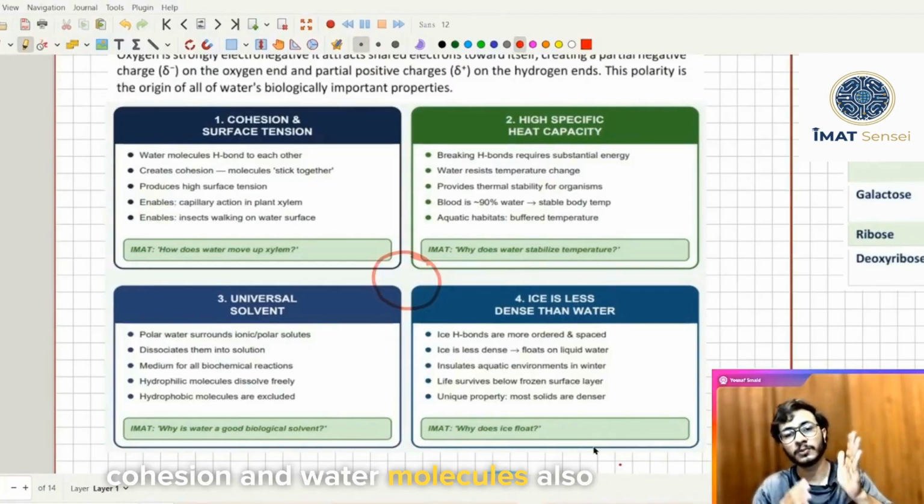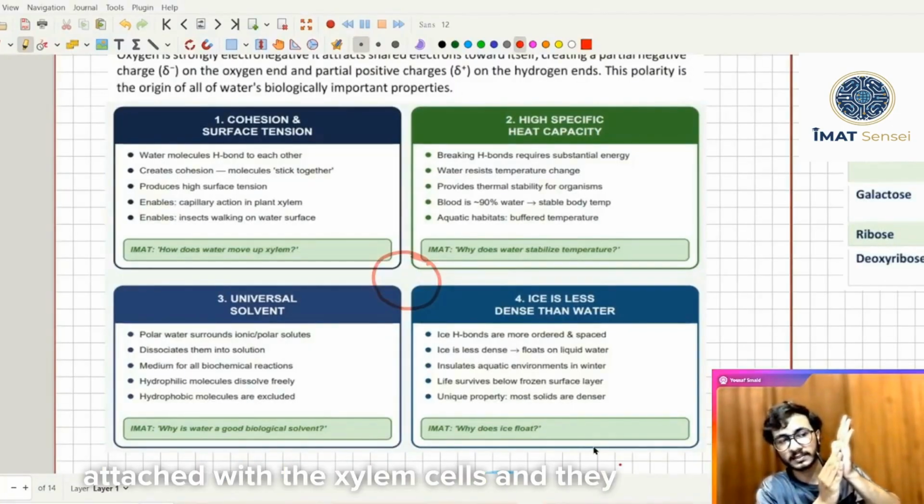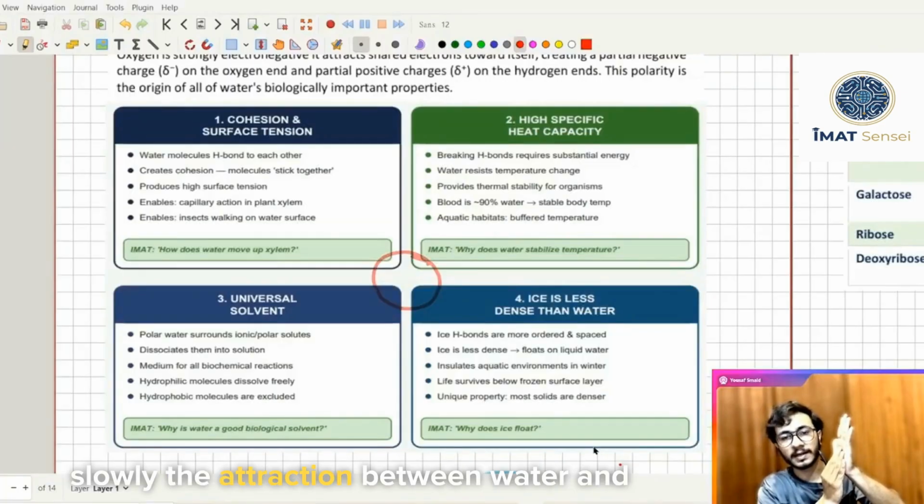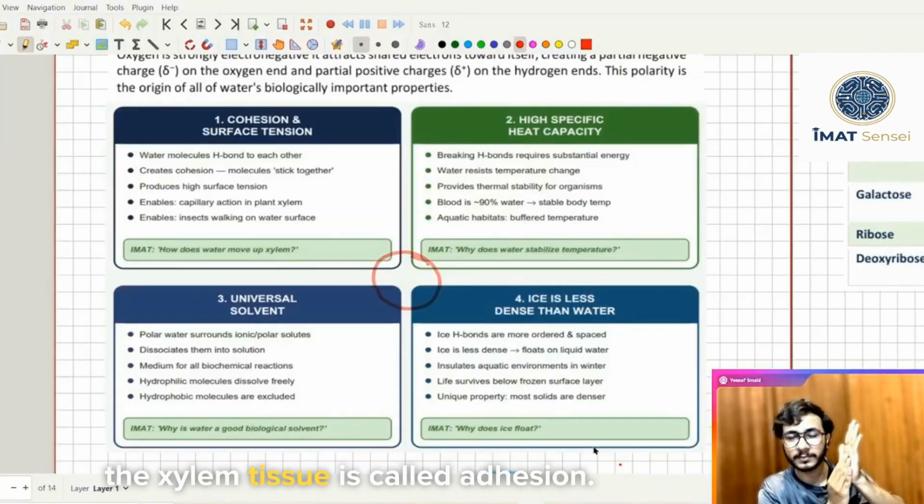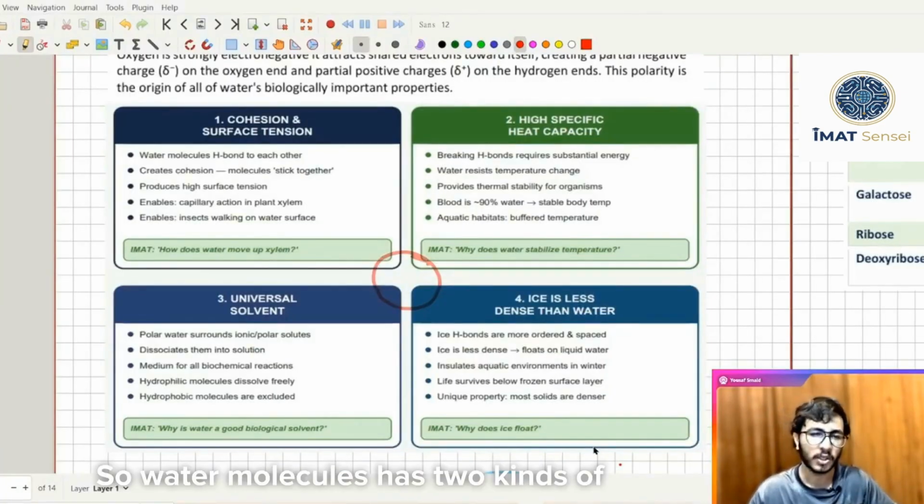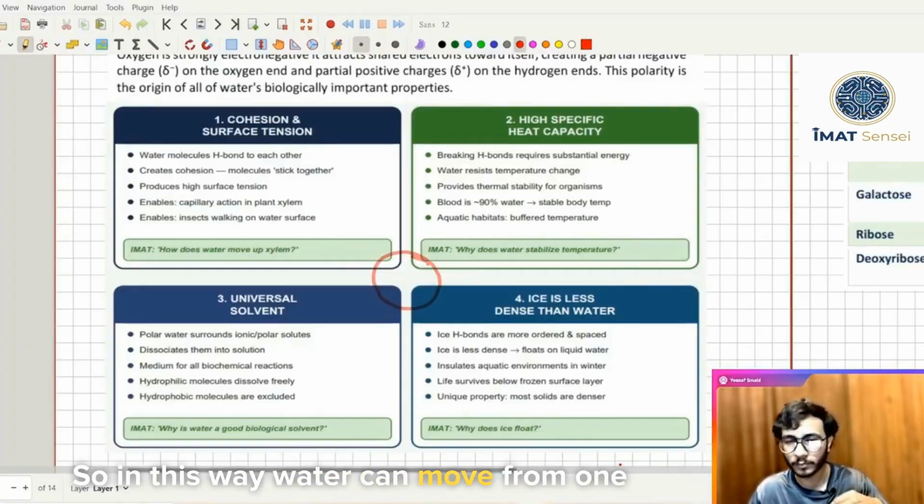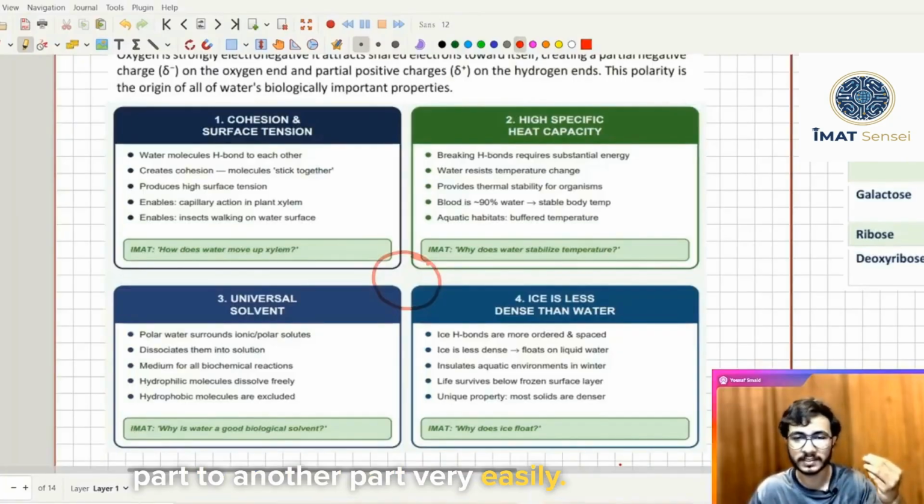And water molecules also attach with the xylem cells, and they climb up the xylem tissue slowly. The attraction between water and xylem tissue is called adhesion. So water molecules have 2 kinds of forces, cohesion and adhesion. In this way, water can move from one part to another part very easily.